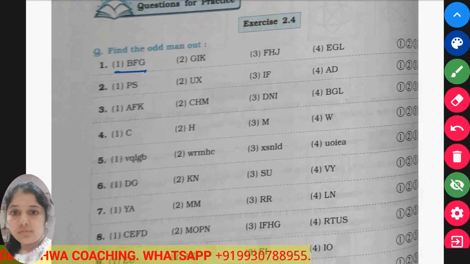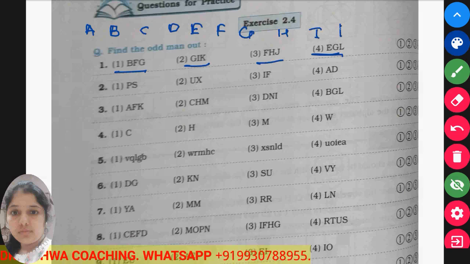Now see, B, F, G, G, I, K, F, H, J and E, G, L. If you look carefully, you can write A, B, C, D, E, F, G, H, I, J on your rough page. I will just write up to L, because up to L there are sums given to me. Now what is the difference between B and F? There is a difference of 3 letters, and between F and G only 1. So is this the pattern all the letters are following? We'll just check.